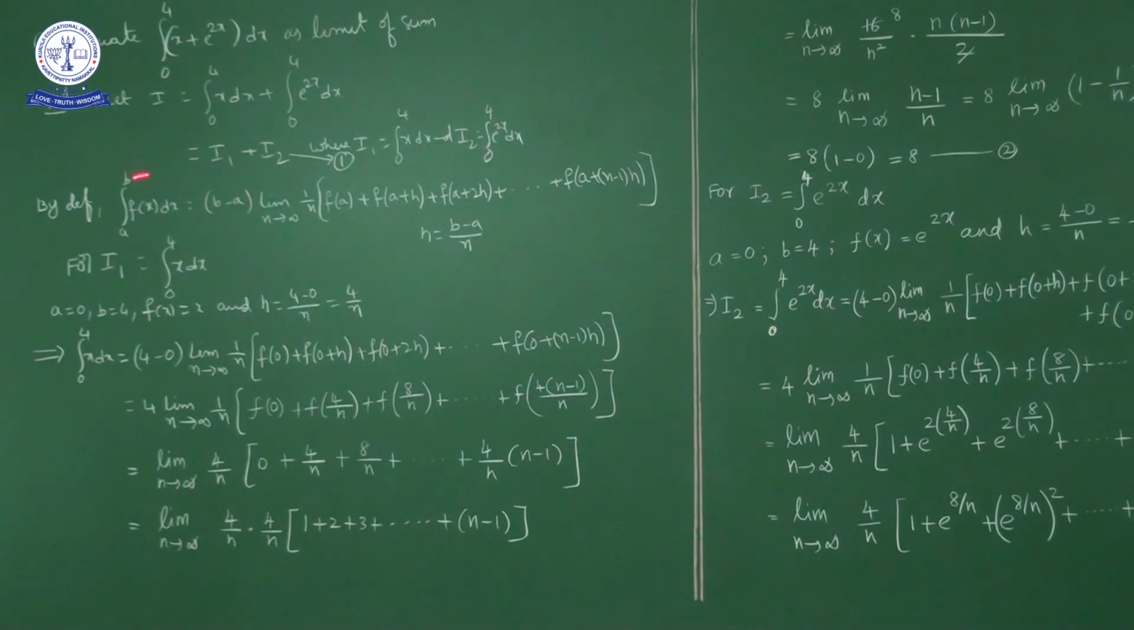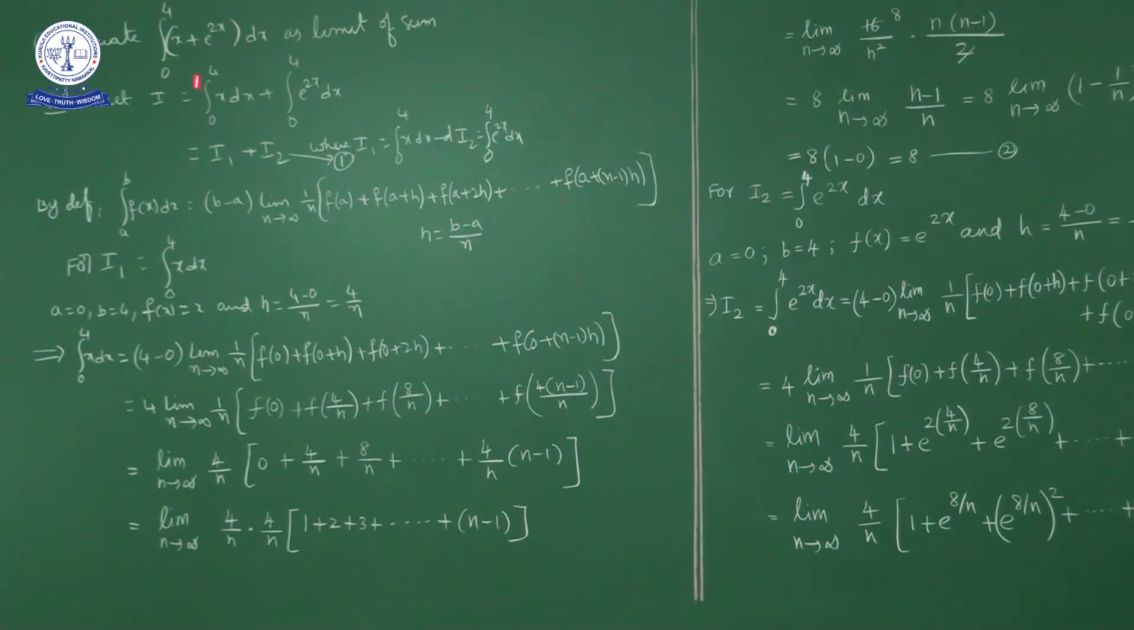Okay, by definition, what we have? Integral a to b f of x dx is equal to b minus a into limit n approaches to infinity 1 by n into f of a plus f of a plus h plus f of a plus 2h and so on up to f of a plus n minus 1 into h, where h is equal to b minus a upon n.